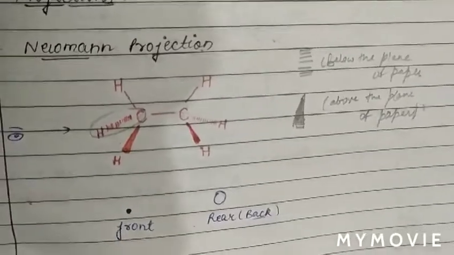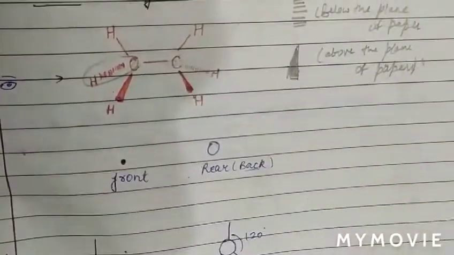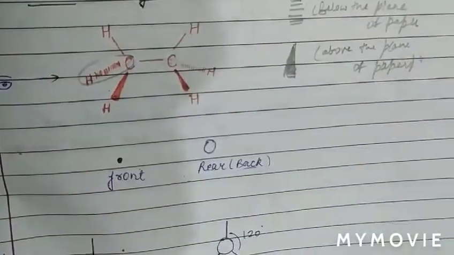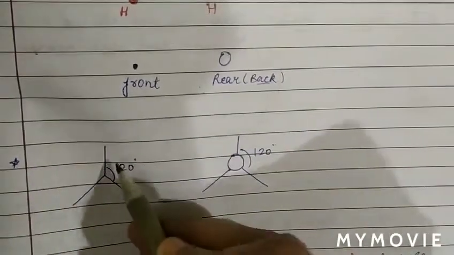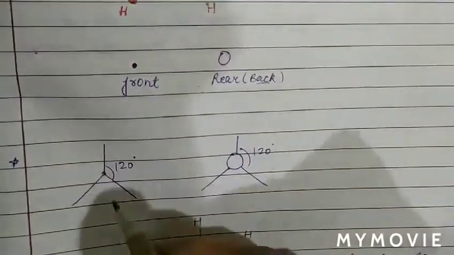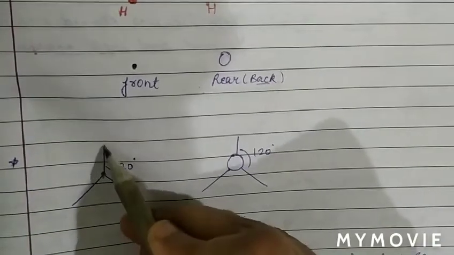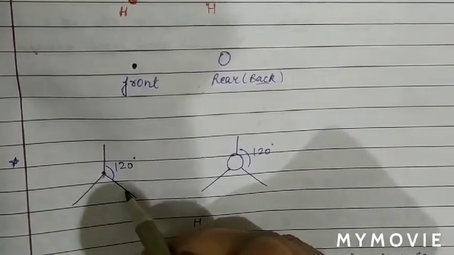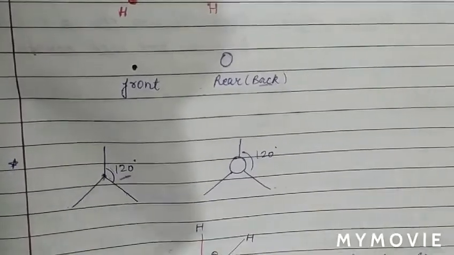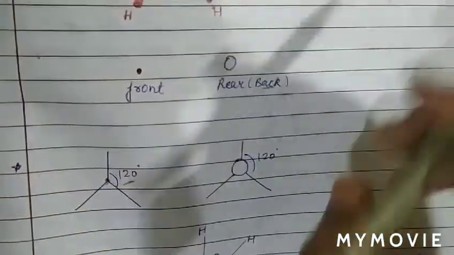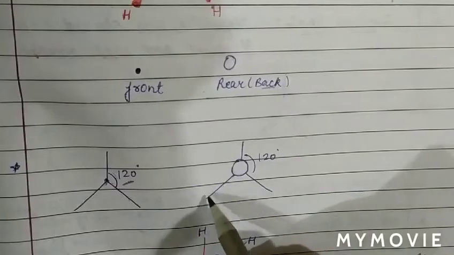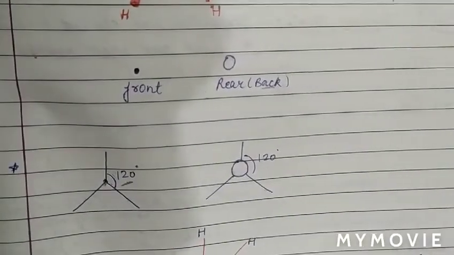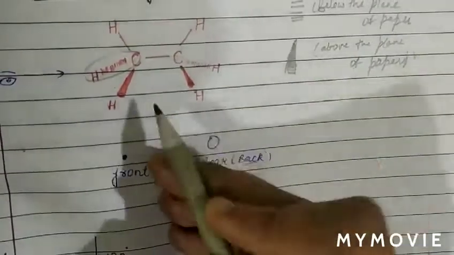Now we can also see this structure in another form, because this carbon has three carbon-hydrogen bonds. This is the front carbon, shown by a dot, and these are carbon-hydrogen bonds at an angle of 120 degrees. In the same way we can show the rear carbon atom: this is the rear carbon with three carbon-hydrogen bonds, and the angle is 120 degrees. So basically we draw this carbon as the front carbon and this carbon as the rear carbon.